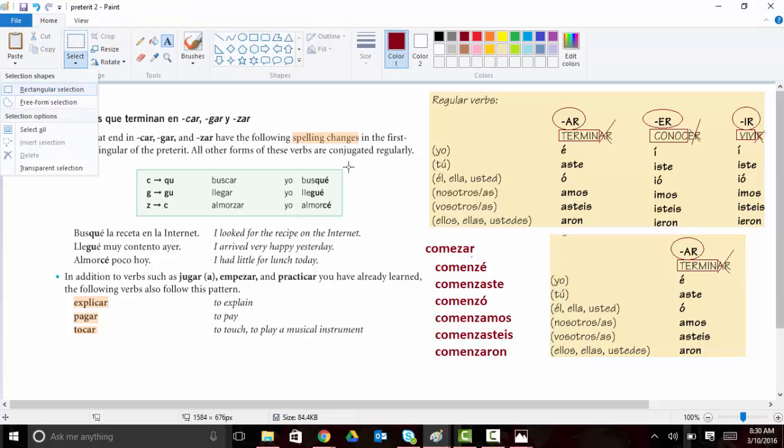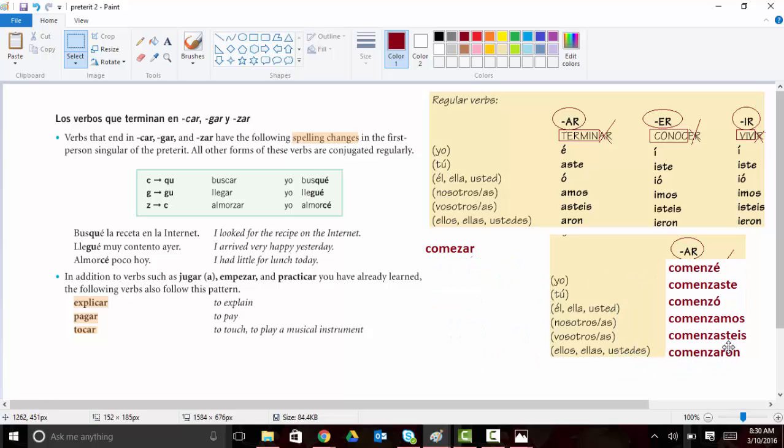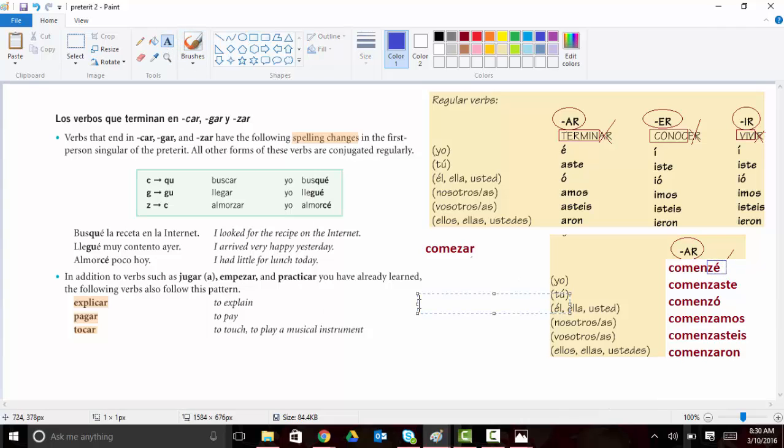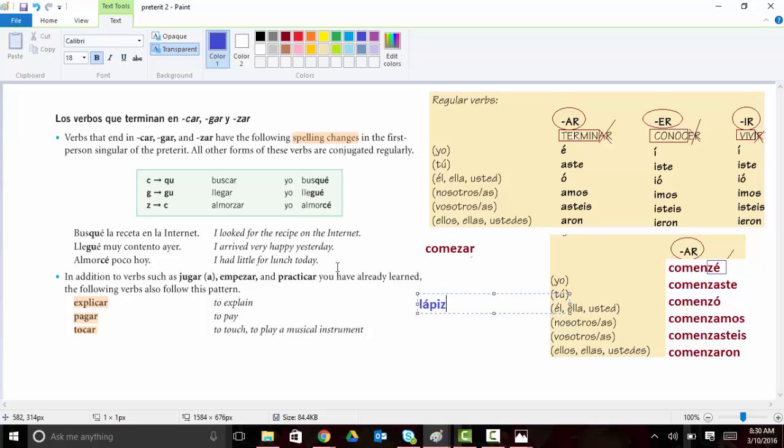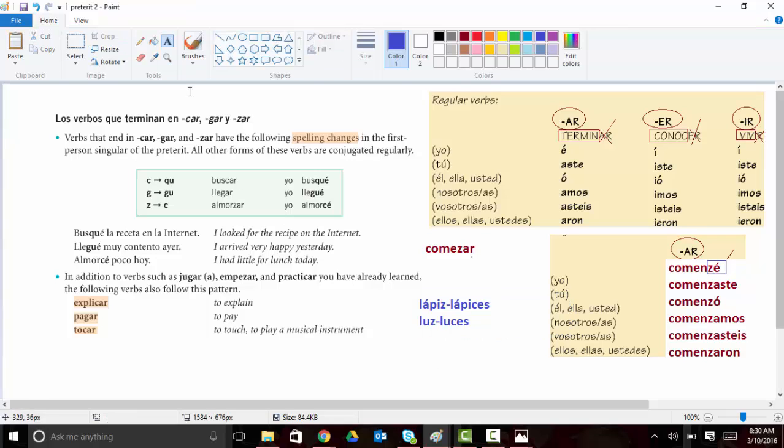Okay, now, although I don't think sound-wise there's a problem here, in Spanish, they never like to have Z next to an E. You'll remember that when you were making words plural, like when you had the word lápiz and you wanted to make it plural, you didn't write lápizes, you had to change it to a C, lápices. And the same thing with luz, it became luces. So in Spanish, they never like to have Z next to an E. So whenever that situation arises, they want you to change your Z to a C.